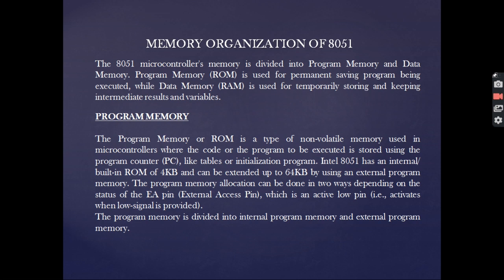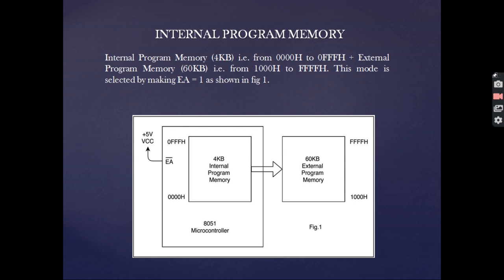Intel 8051 has an internal built-in ROM of 4 kilobytes and can be extended up to 64 kilobytes by using an external program memory. Now this program memory can be divided into internal program memory and external program memory. This is the internal program memory. We can see over here we have the 4 kilobytes of internal program memory and the EA bar is connected to the VCC. If we want, we can connect it to the 60 kilobytes of external program memory.